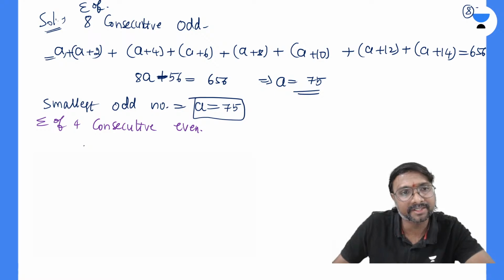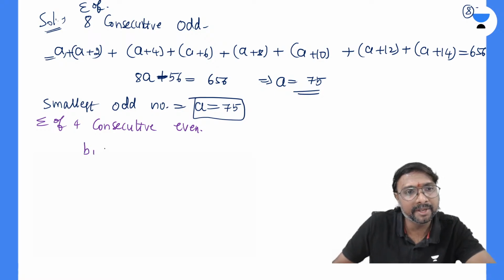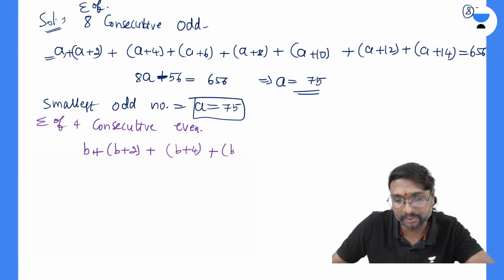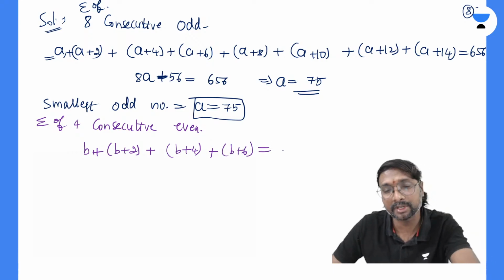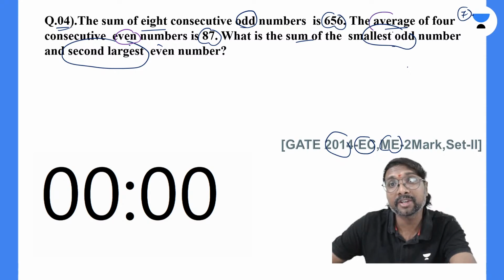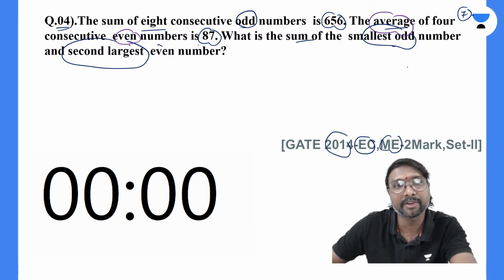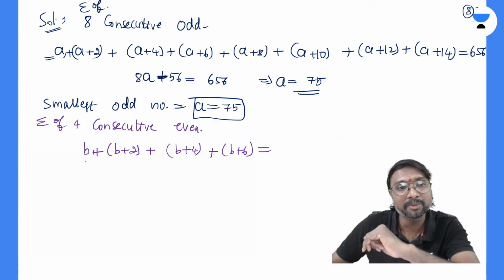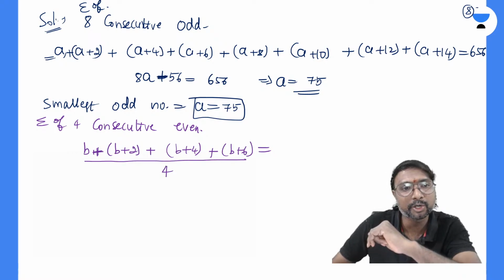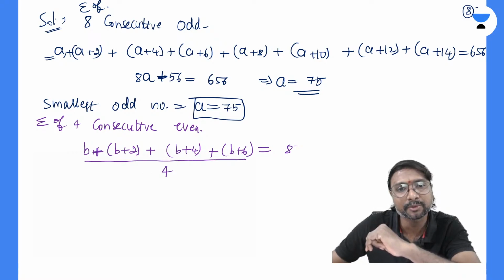Let us take b, b plus 2, b plus 4, and b plus 6. Average means the sum divided by 4, and the average of these 4 consecutive numbers is 87.